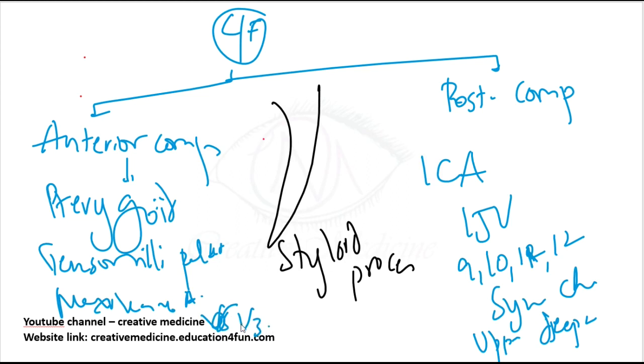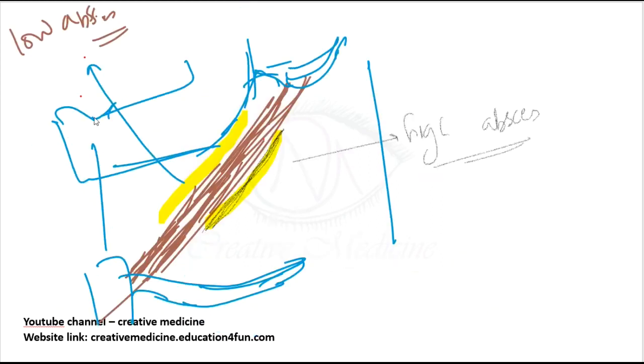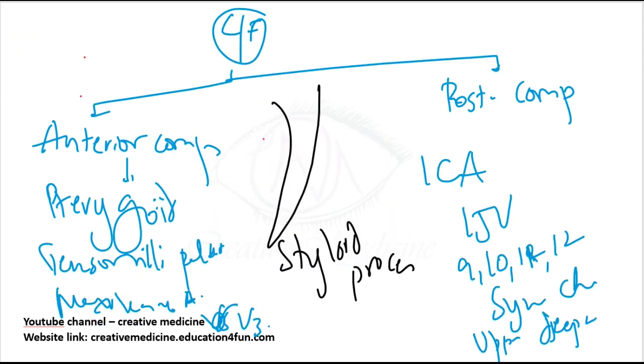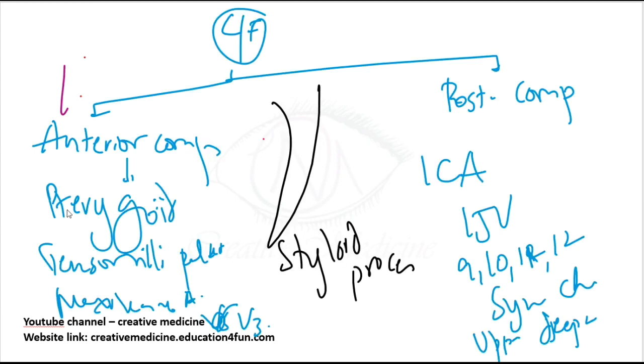So now the clinical features depend upon these things. In the anterior compartment, if there is a swelling, obviously the tonsil will be pushed medially. Next, because the pterygoid muscle is present in the anterior compartment, it undergoes spasm, and this results in trismus.